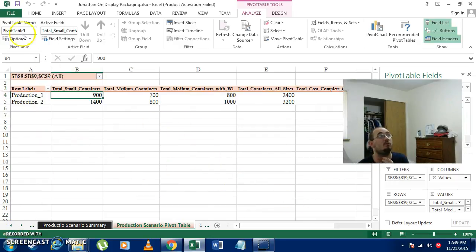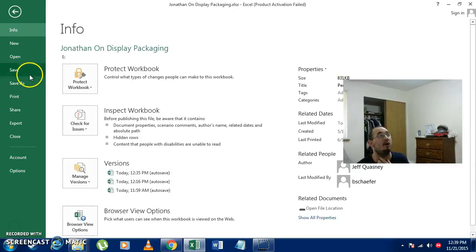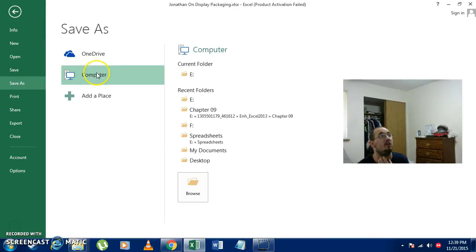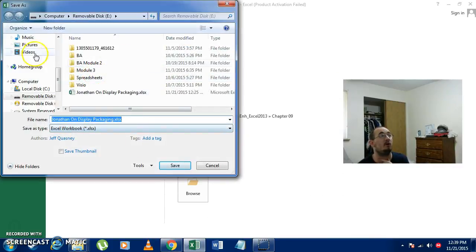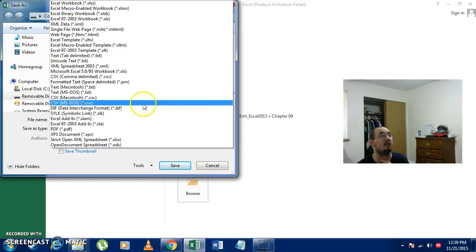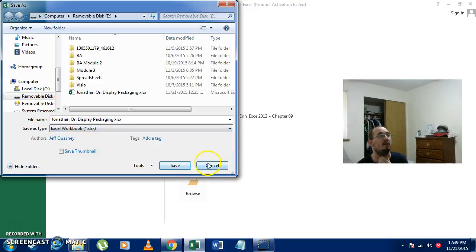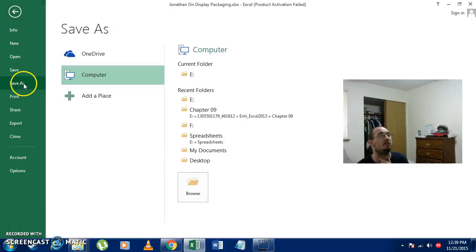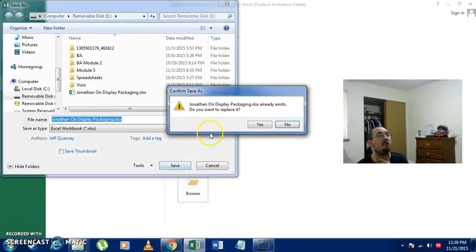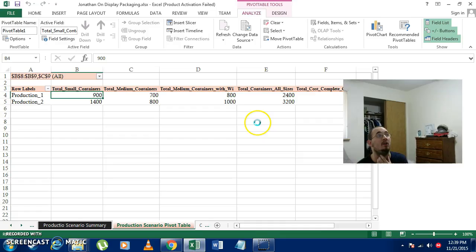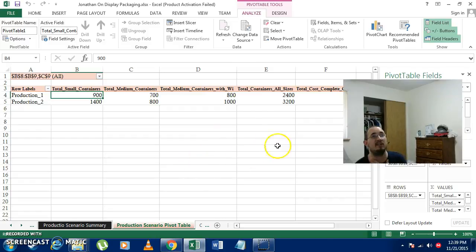Alright, and to check the workbook and save it, all I gotta do is come here to Save As, do Computer. This is where I want to save it. I click Excel 2003. This one's an add-in. The other one says workbook, but add-in works the same way. I click save it, and it tells me it already exists and do I want to replace it, but it allows me to make all the changes that I need to make.